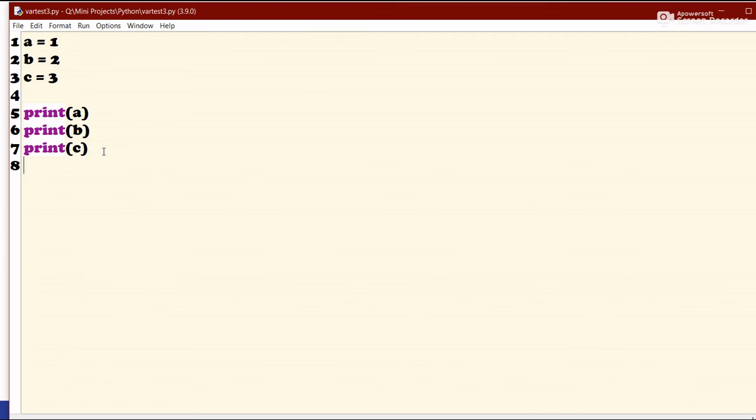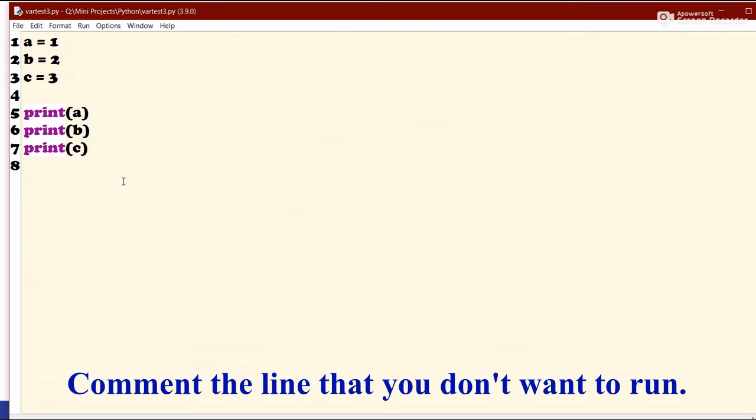Now let's say for testing purposes, we just want to run these two statements first, that is print a and b, and we don't want this to run. How can we stop this statement from running? Obviously we can get rid of it, right? But that would be bad if we want to write it again. It might be a big statement and it would be a pain to write that whole statement again.